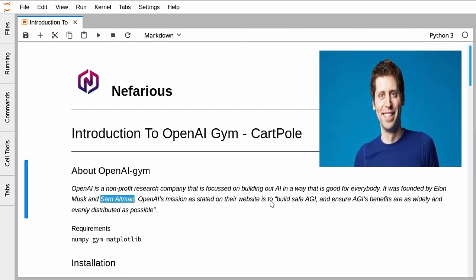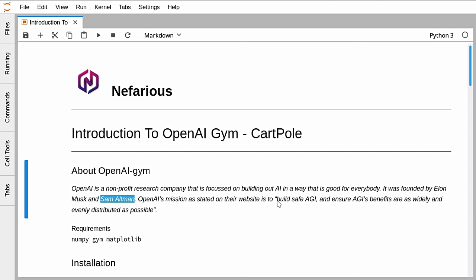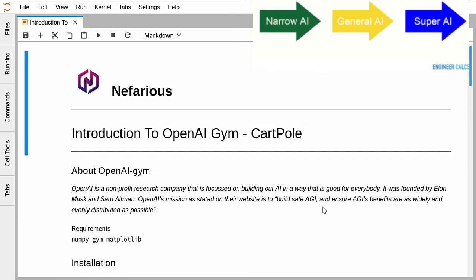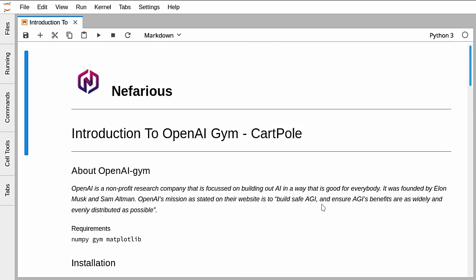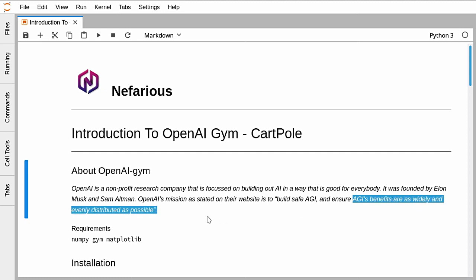OpenAI's mission, stated on the website, is to build safe AGI. AGI stands for Artificial General Intelligence. There are various forms of artificial intelligence: artificial intelligence, which is the normal one, artificial general intelligence, and artificial super intelligence, which is almighty. The mission also ensures the AGI's benefits are as widely and evenly distributed as possible.